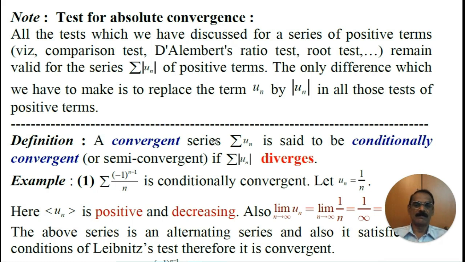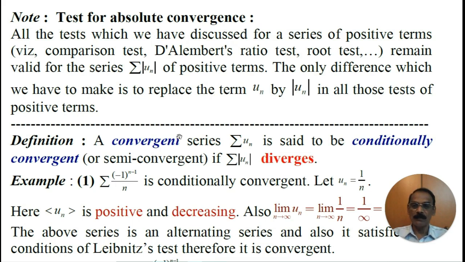A convergent series Σ Un is said to be conditionally convergent or semi-convergent if the series Σ|Un| diverges. Just now we discussed absolute convergence. That is, a given series Σ Un is said to be absolutely convergent if the series of modulus of Un is convergent. In the case of conditionally convergent, the given series is convergent.